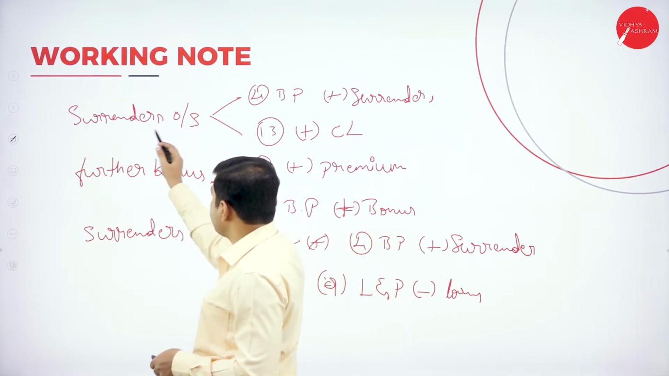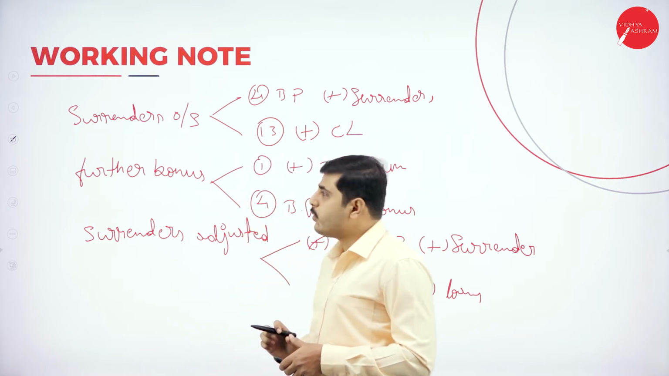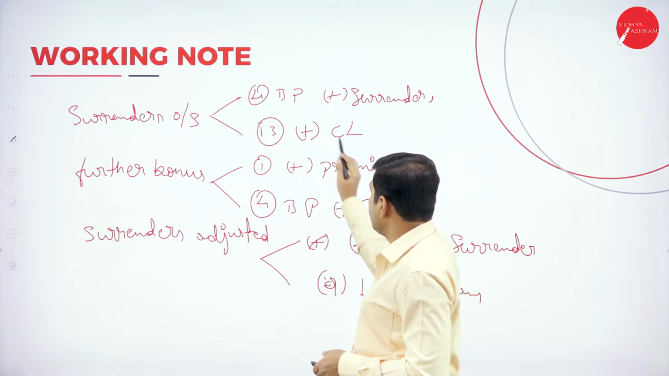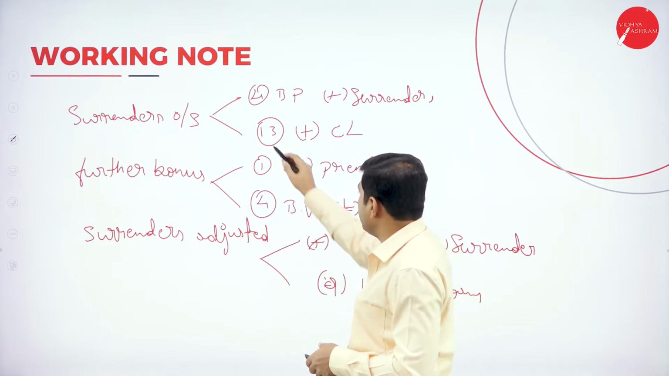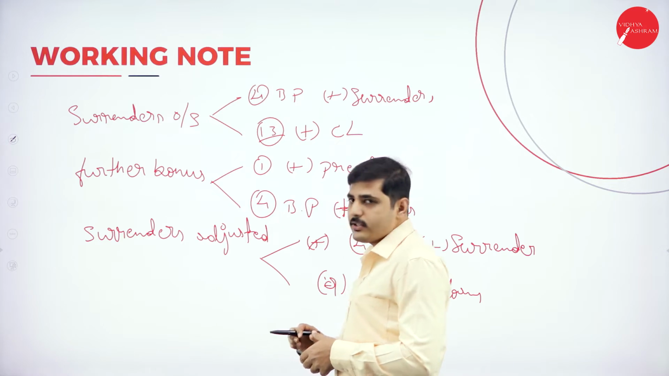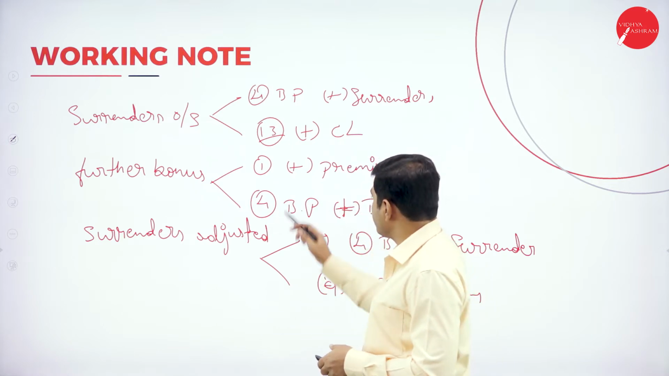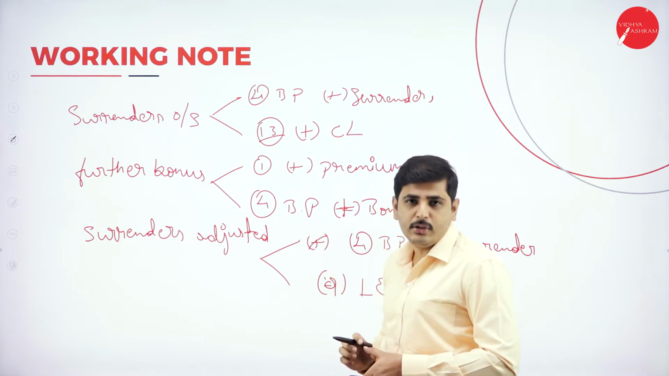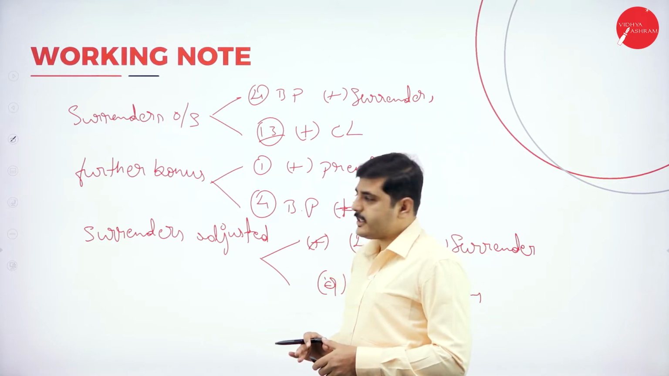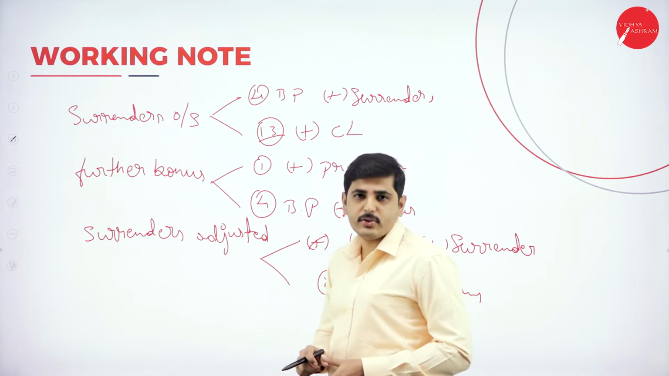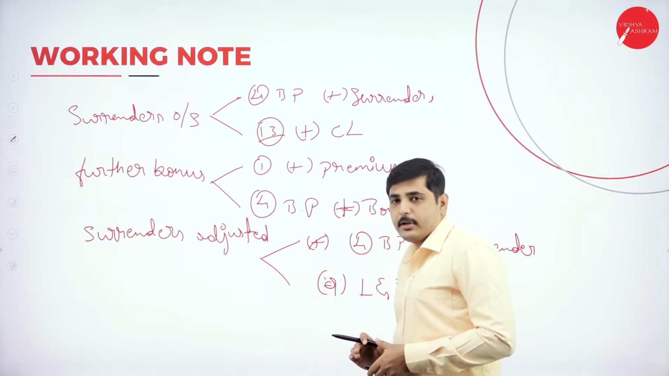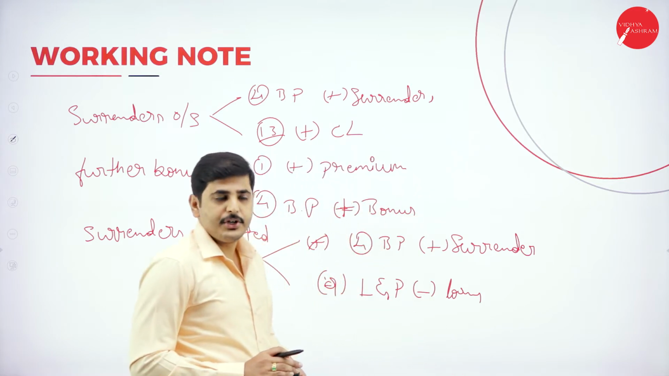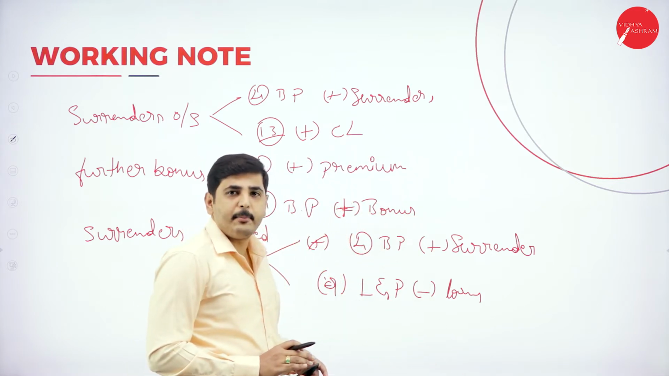Again, next one, surrenders outstanding. So outstanding surrenders, benefits paid, add to surrenders, again add to current liabilities, schedule number 13. Again, coming to the further bonus utilized in deduction of premium. So schedule number 1, add to premium. Again, schedule number 4, benefits paid, add to bonus. Now, next item is surrender adjusted against loans and policies. Under schedule number 4, benefits paid, add to surrenders and deduct from schedule number 9, loans and policies.